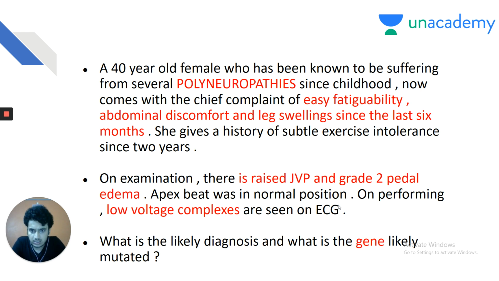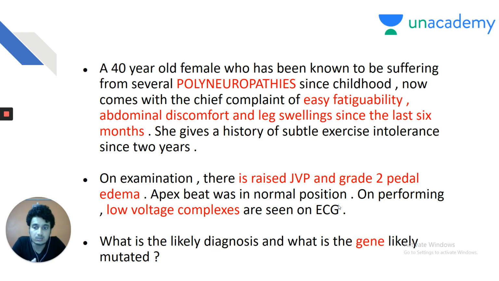On performing ECG, low voltage complexes are seen. Friends, in the entire cardiology, there are only four conditions where there are low voltage complexes on ECG. First, constrictive pericarditis; second, myxedema or hypothyroidism; third, amyloidosis due to restrictive cardiomyopathy; and the fourth and important one is cardiac tamponade. I'll discuss them in the next slides, but you must be thorough. Four conditions produce low voltage complexes on the ECG.